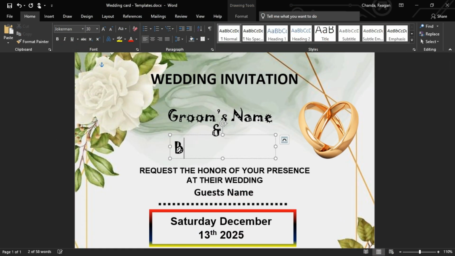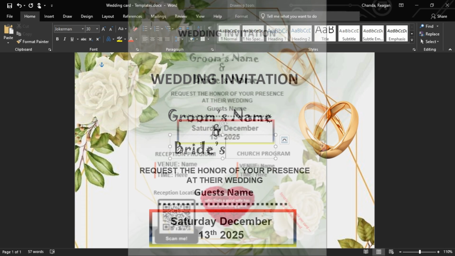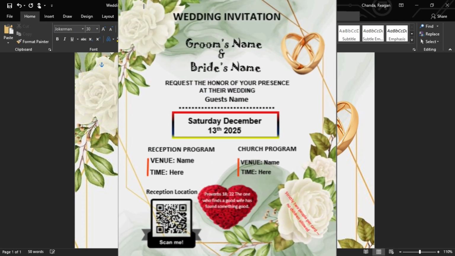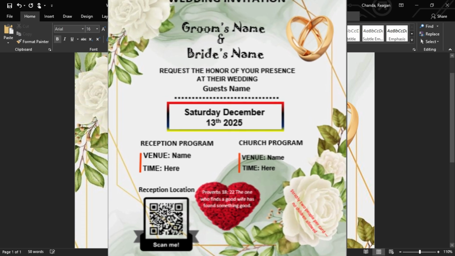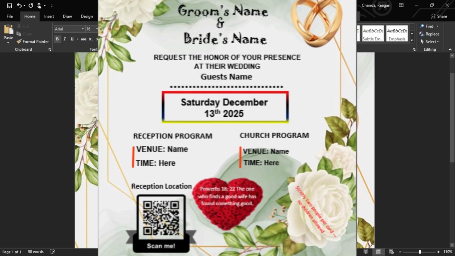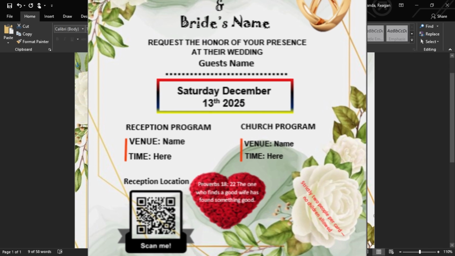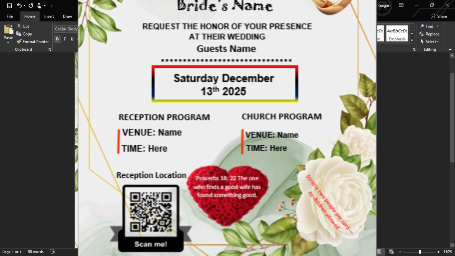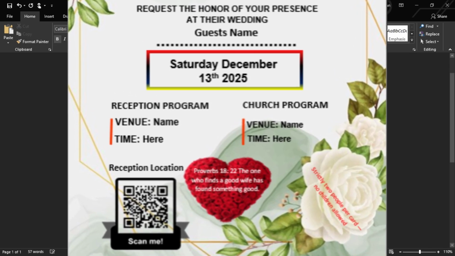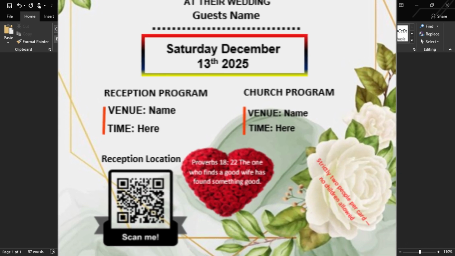that timeless, traditional touch. The date, venue, and time come next, keeping everything clear and organized. A short note, strictly 2 people per card, no children allowed, helps manage attendance politely. The template also includes spaces for the church program and reception program, guiding guests through the day's events.